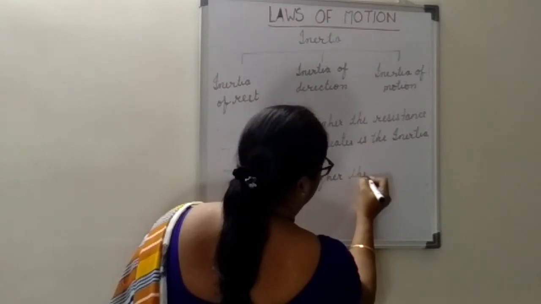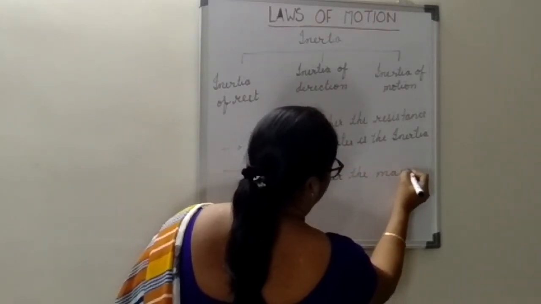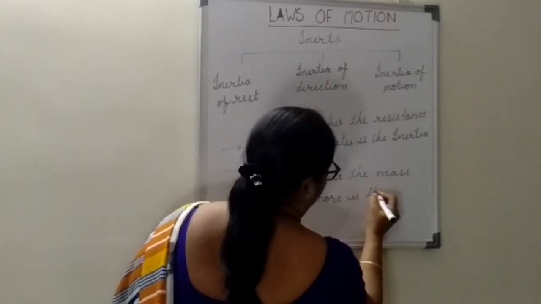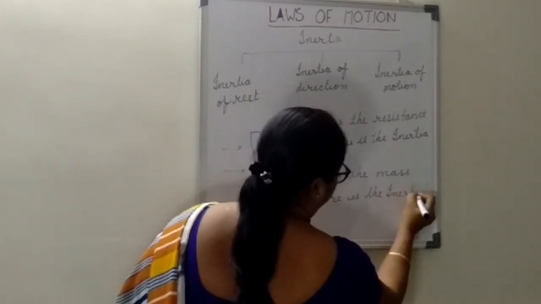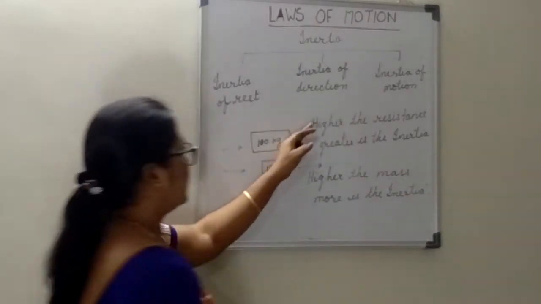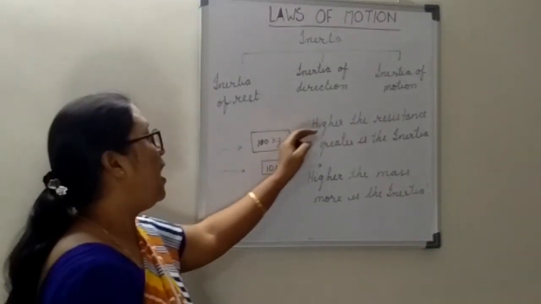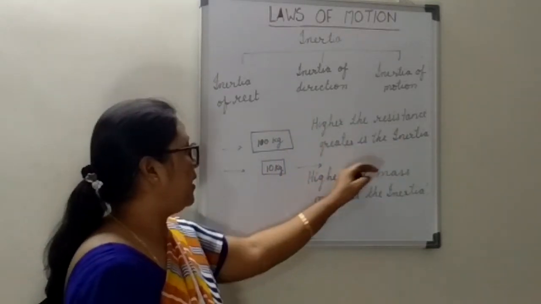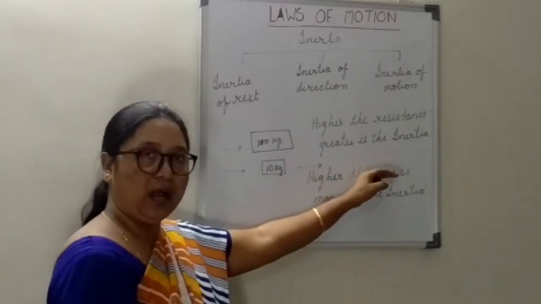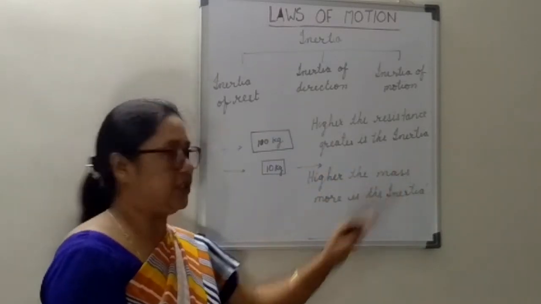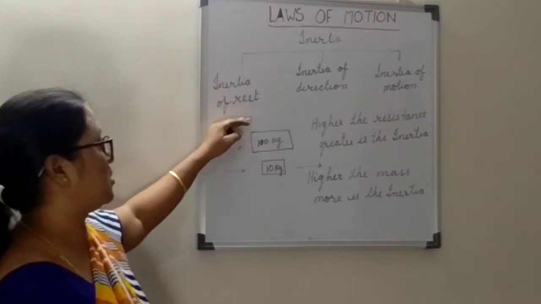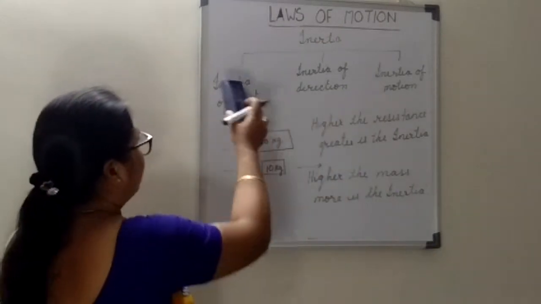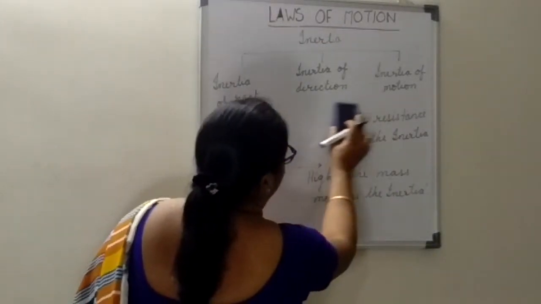higher the mass, more is the inertia. So these are the two specialities of inertia. Higher the resistance, greater is the inertia. Greater the mass, more is the inertia. This has got less inertia, this has got more inertia. Now after that we'll come to our previous topic.